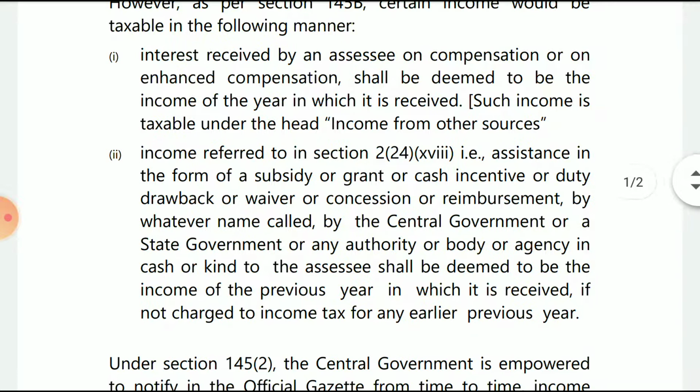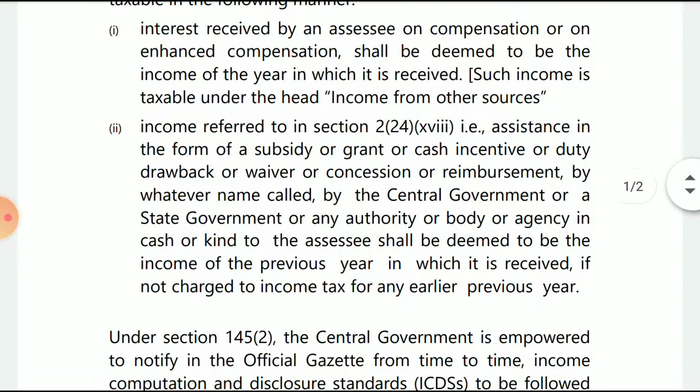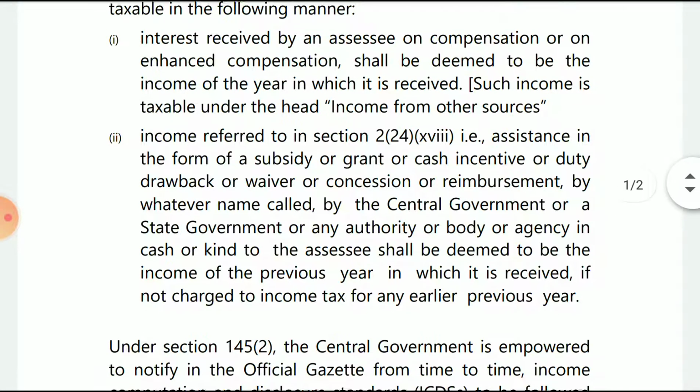Similarly, income referred to in section 2 subsection 24, assistance in the form of subsidy or grant or cash incentive or duty drawback, waiver or concession or reimbursement, by whatever name called, by the central government or state government or any other authority, body or agency, in cash or kind, shall be the income of the previous year in which it is received, if not charged to income tax for an earlier previous year.